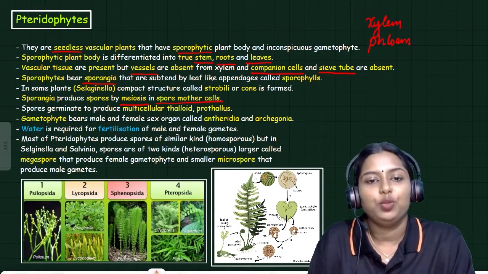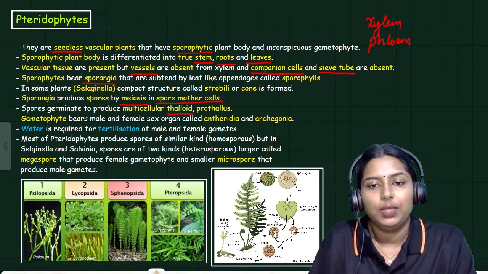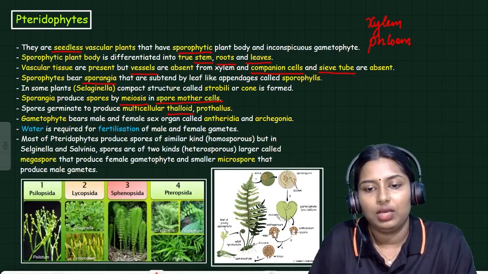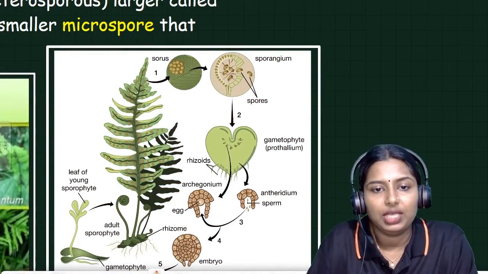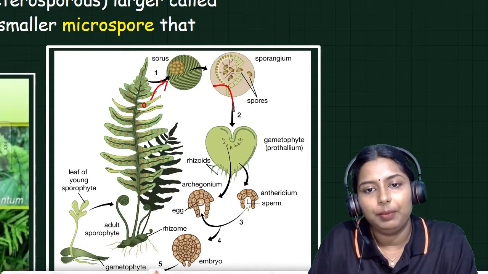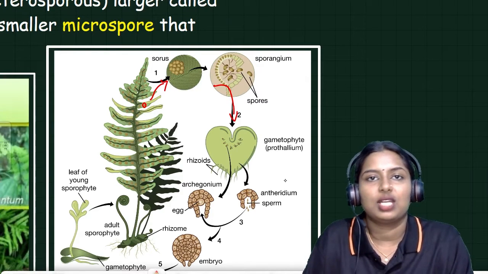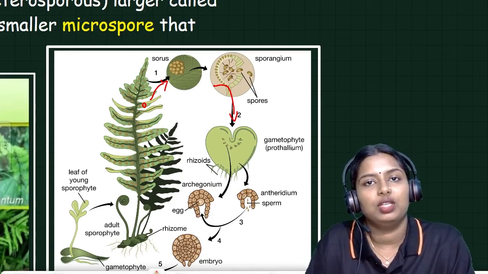Spores germinate to produce a multicellular thalloid structure, that is prothallus. Here you can see the prothallus. The sporangia produce spores, and that spore develops into prothallus. This structure is called prothallus. It is the gametophytic part of the pteridophyte.